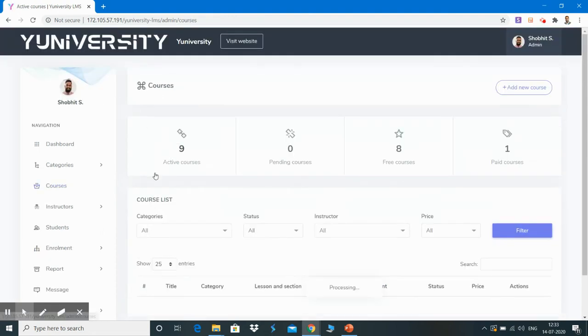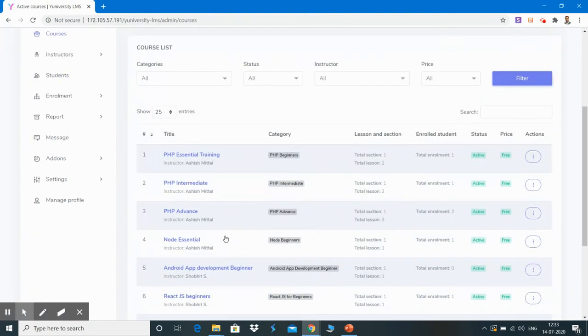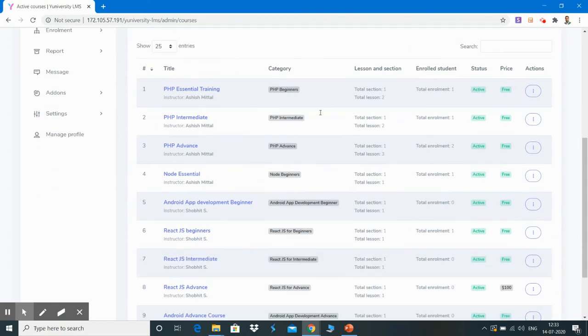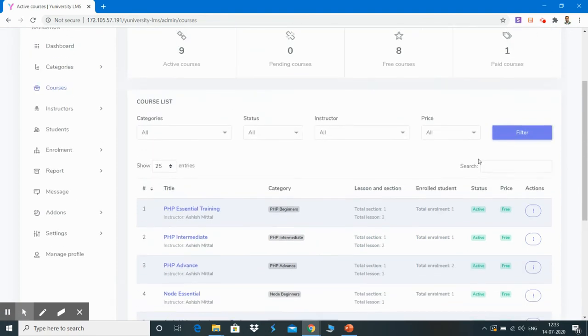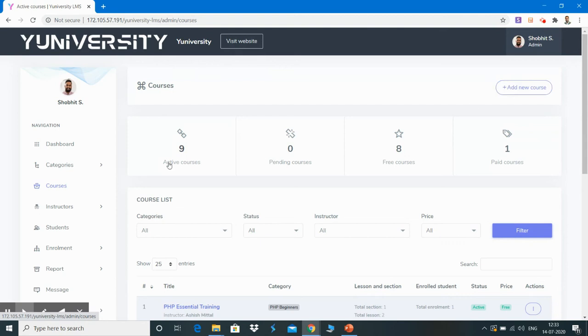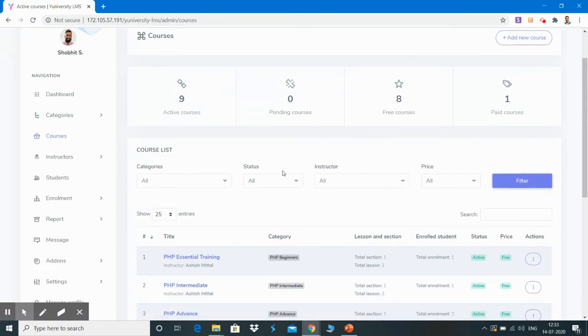Courses, one of the very important factors, wherein all the courses coming from different instructors are shown here. Admin has a right to approve or disapprove these courses. He can manage the courses by adding, deleting the courses. He can also add new courses himself also, and then he can apply different filters to find out a particular course.